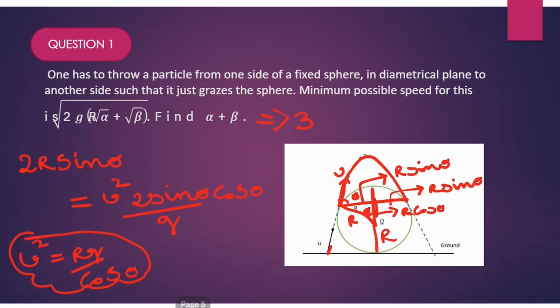So what we did in this question, what you need to learn. So first one, you need to learn whenever we are saying this particular thing, try to catch that particular point in which you can apply the equation of range easily. So from that you will catch the equation of range. Yes sir, we'll catch the equation of range. And then next what will you do? And then you will try to apply it. Yes sir, we'll try to apply it. And then what will we do? We'll try to bring an equation in those two variables, right? And then we'll finally get the answer. This is how we get that.